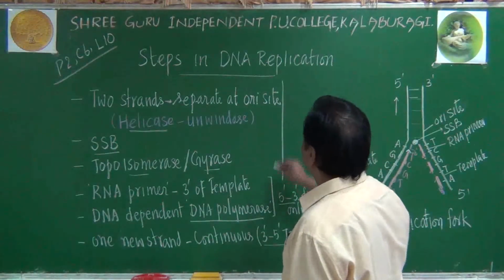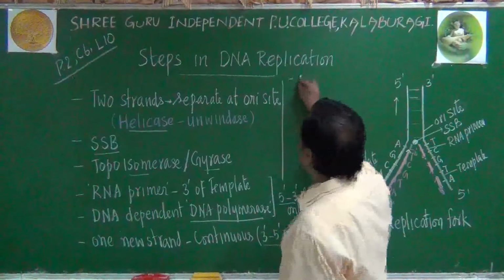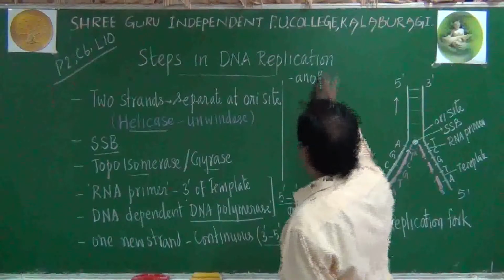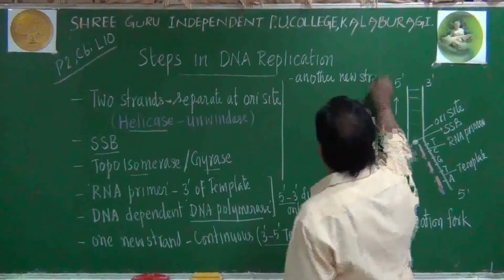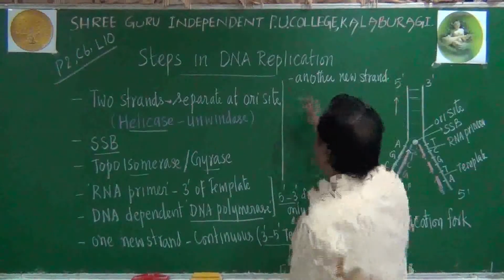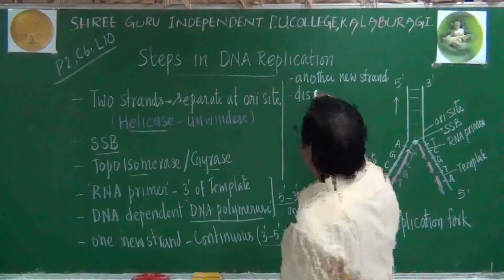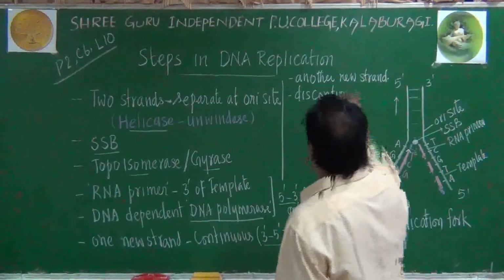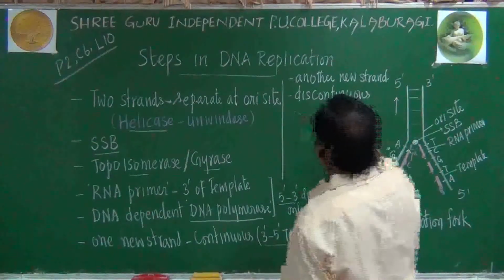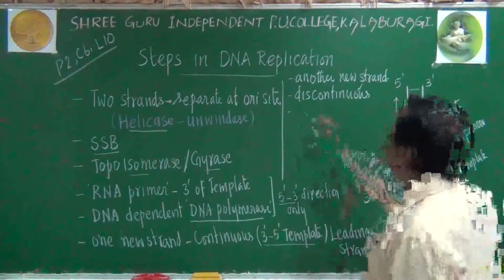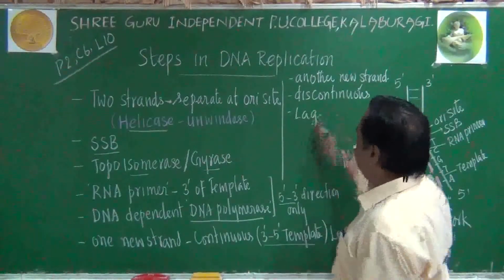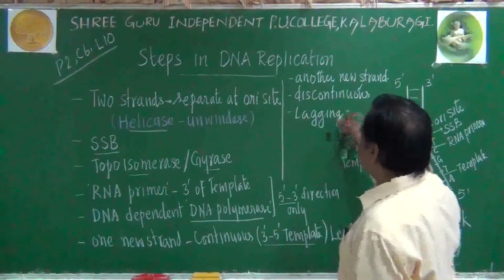Another new strand will be discontinuous in nature. This discontinuous chain will be known as the lagging strand.